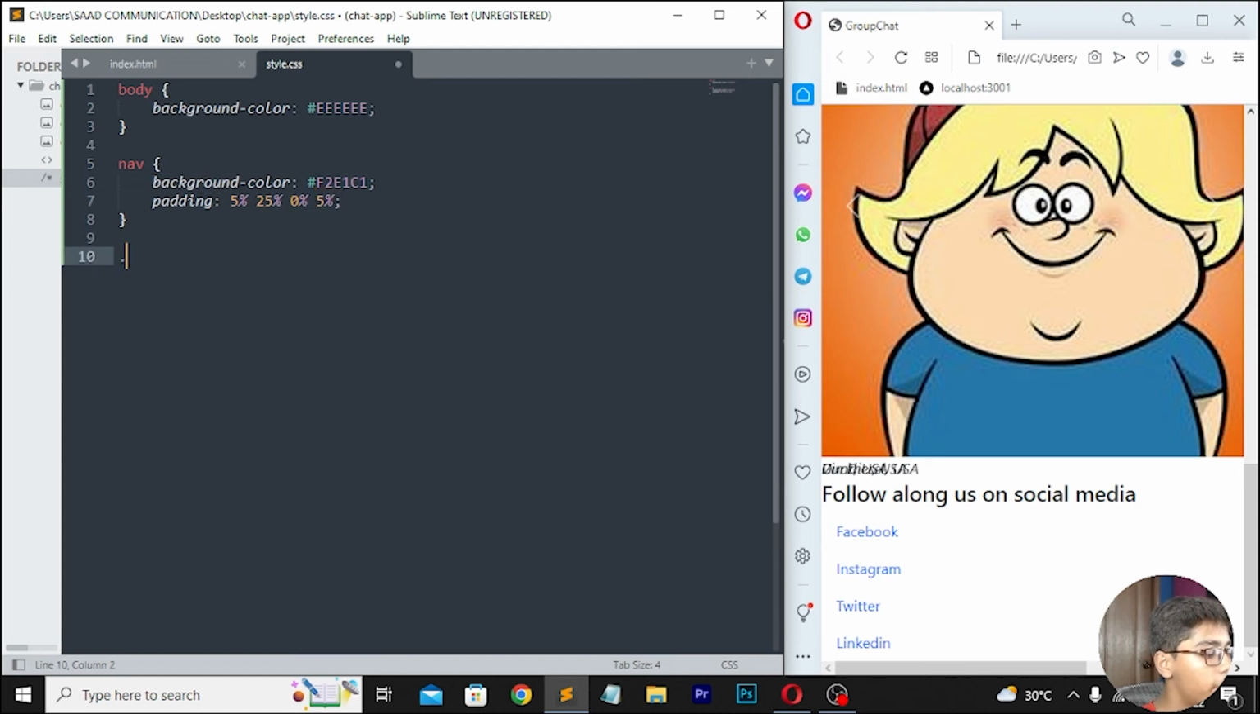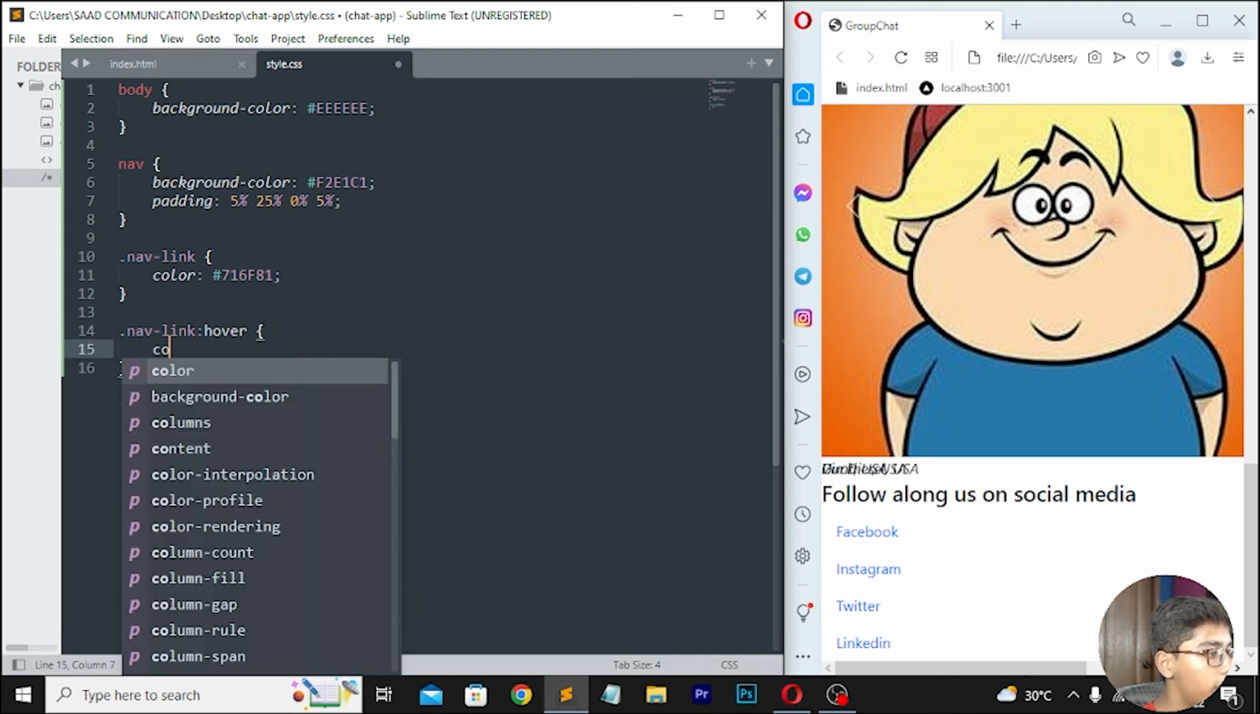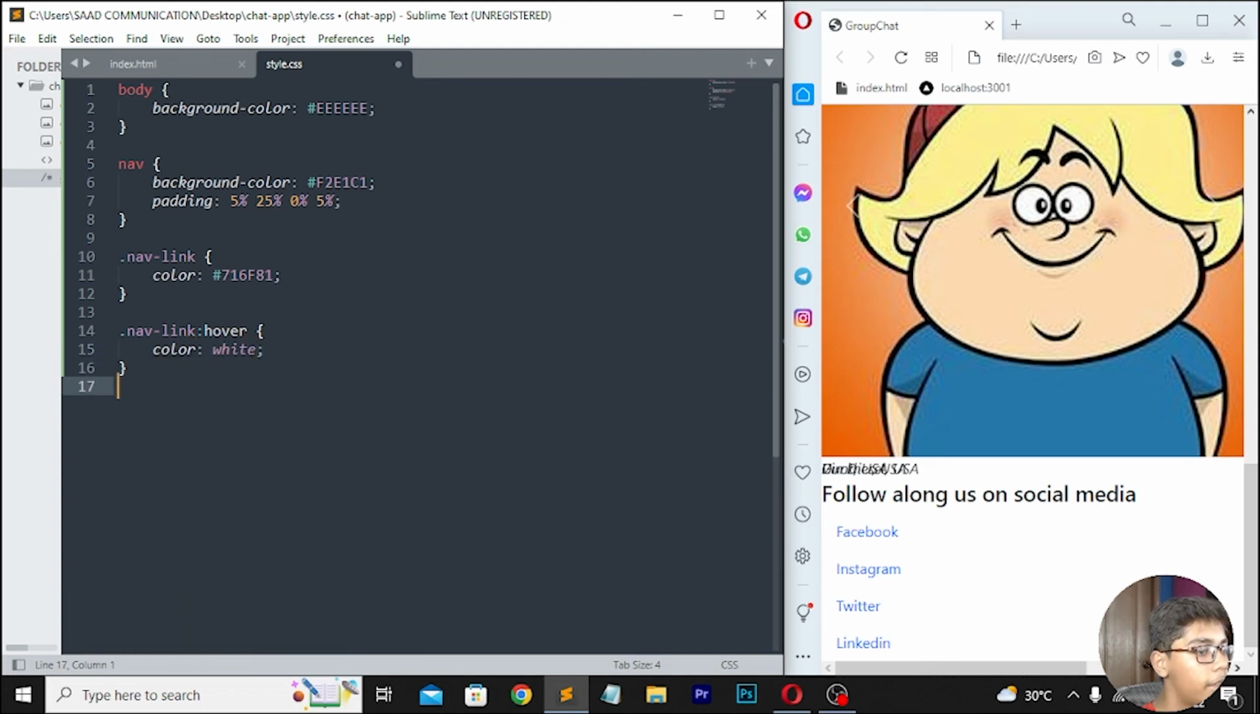Then move down, right here .nav-link, and here I will be writing color. Then write 716F81. Then move down here, you have to write nav-link. Then I'll be writing hover. Then move down, right here color white. Then right here .navbar-brand. Then right here font-size, which should be 2rem. Then right color, which should be 716F81.